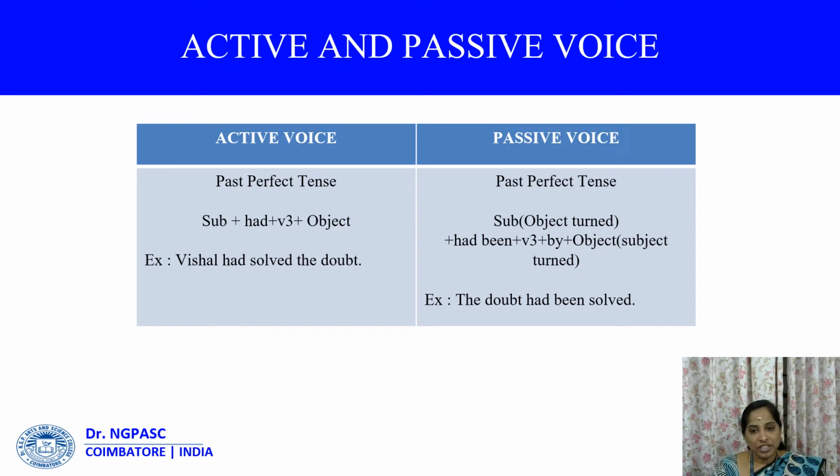For past perfect tense, the structure is subject plus had plus the third form of the verb plus object. Example: Vishal had solved the doubt. In passive voice, past perfect tense is subject plus had been plus verb 3, and then we use by and the object. Example: The doubt had been solved by Vishal. Here, by Vishal is hidden because it is given in the passive form.